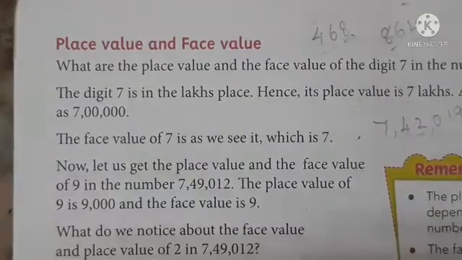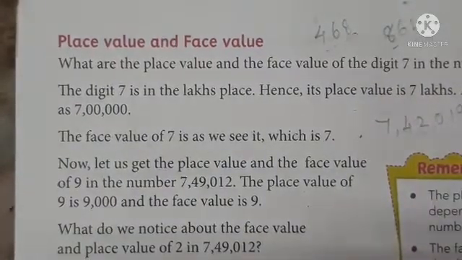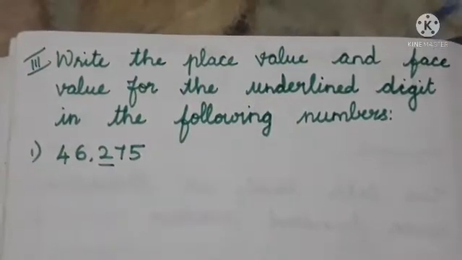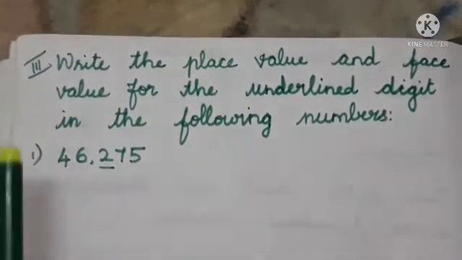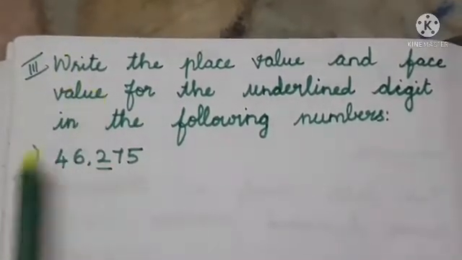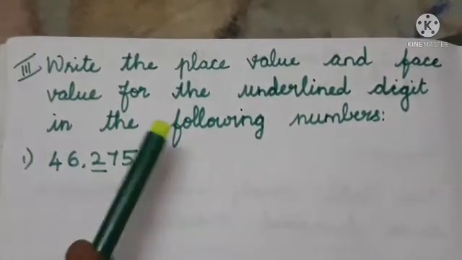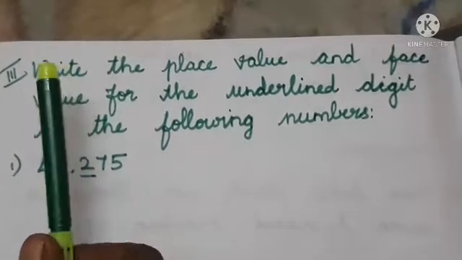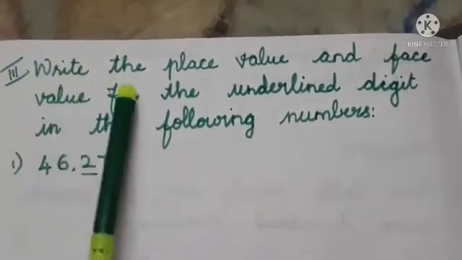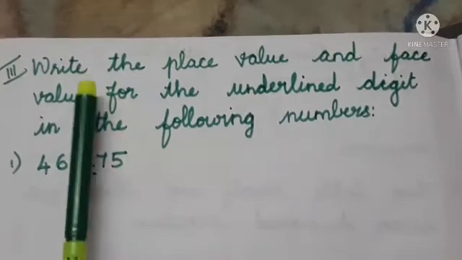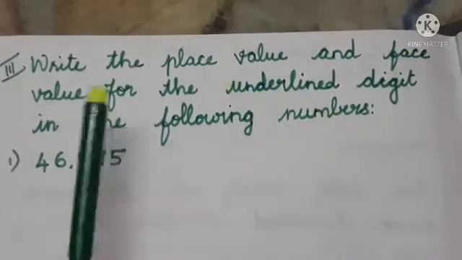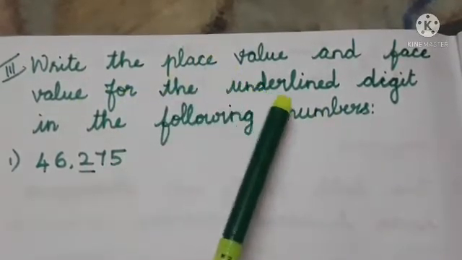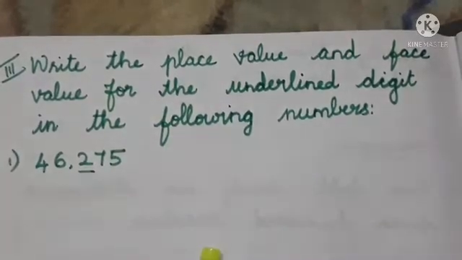We can see some examples by using this concept. Children, all listen here. We are going to do Roman number 3. What is given here? Write the place value and the face value for the underlined digit in the following numbers. Once again, we can read together.